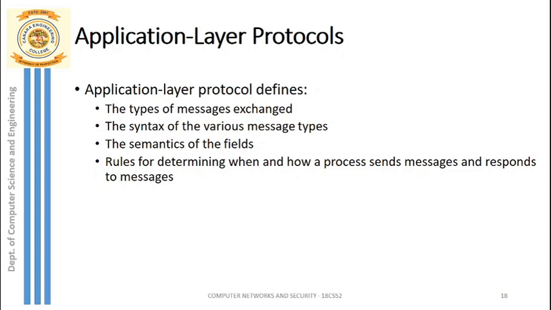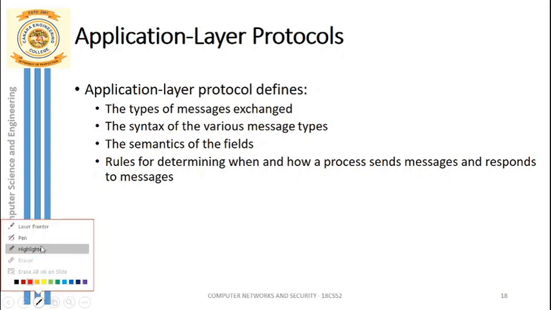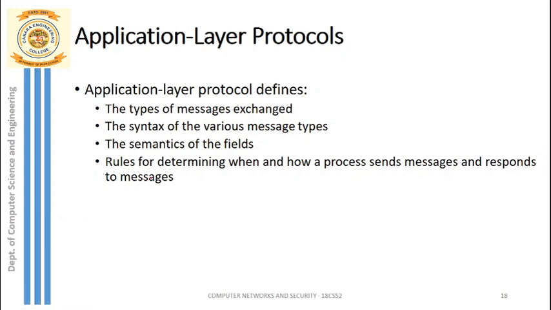So what exactly does the application layer protocol define? It defines the type of messages exchanged between the processes running in the system, the syntax of those messages, the semantics of each field, the meaning of each field, and the rules for determining when and how a process sends a message and responds to messages. These things will be defined by each application layer protocol for different purposes.